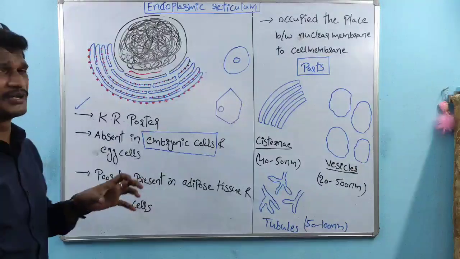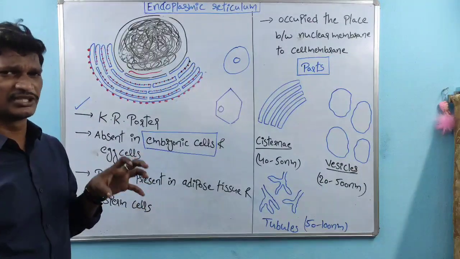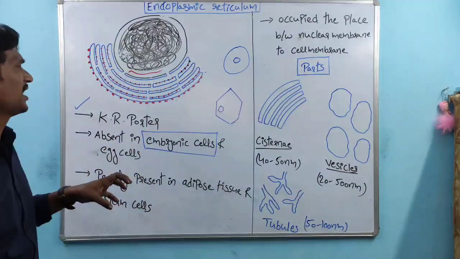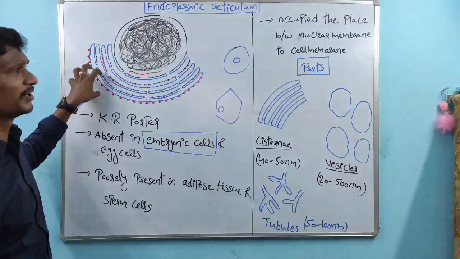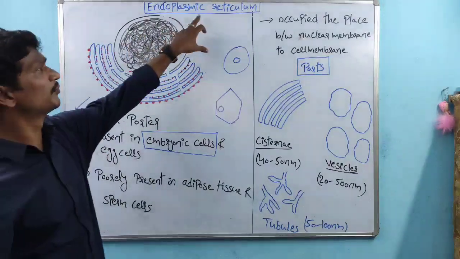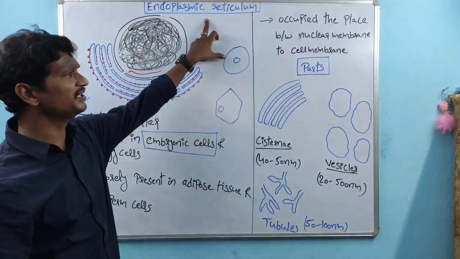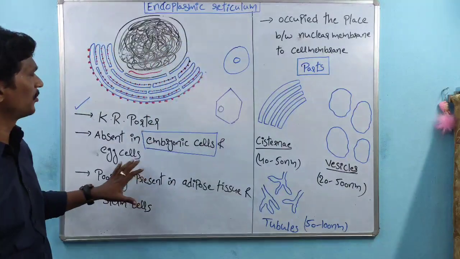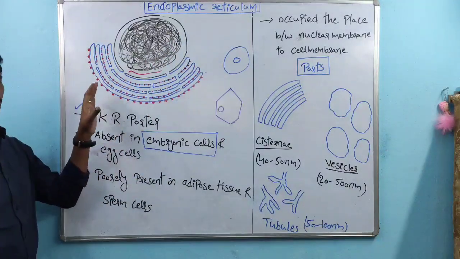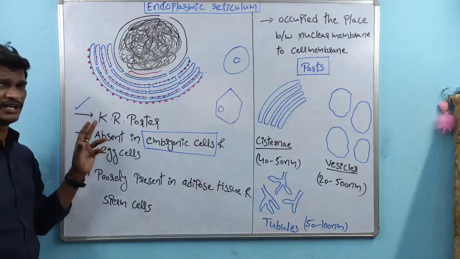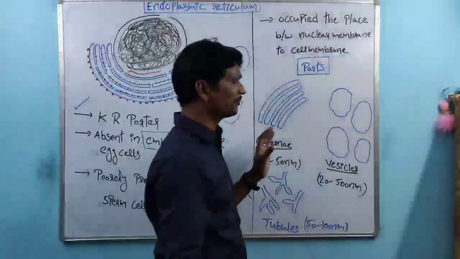So what I am telling here is, the major portion within the cell is occupied by the endoplasmic reticulum. That is about some points related to the endoplasmic reticulum, first identified by K.R. Porter.